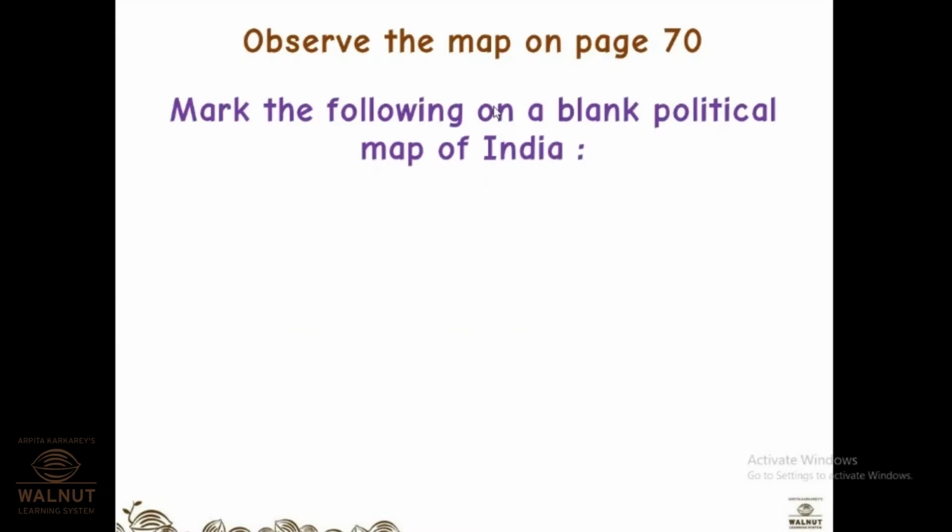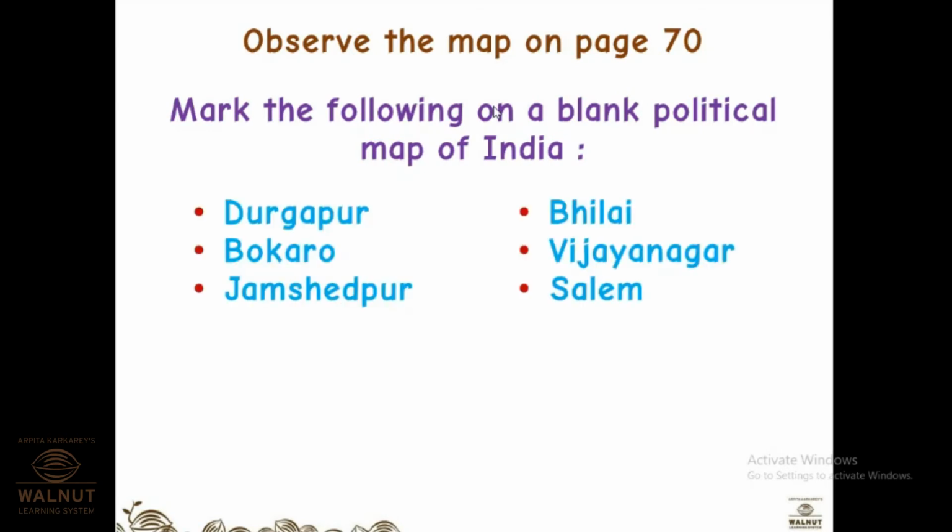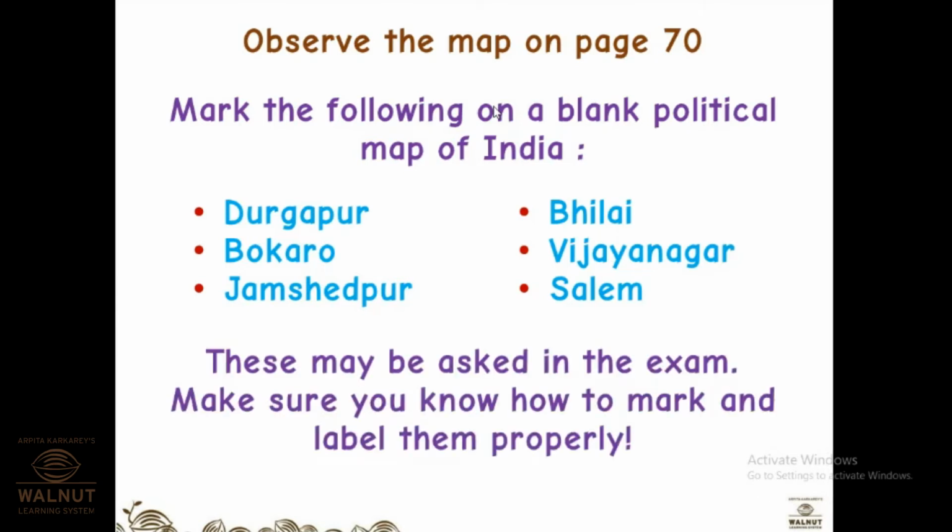Okay, so now observe the map on page 70. And yesterday also, for that textile industry map, time was up, so I couldn't show you. So today, I'll try to show you both the maps. Okay, you have to mark these places, and this can be asked for locating on the political map of India. Okay, so before we go further, let us quickly check if you all know at least in which Indian states these cities lie.